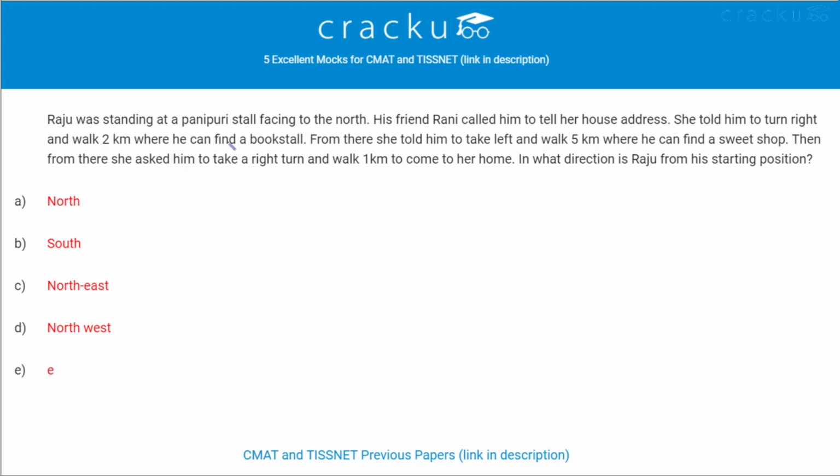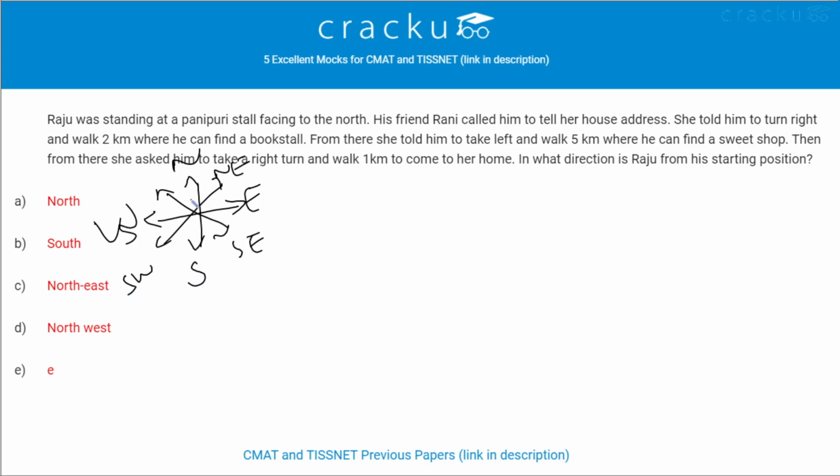Raju was standing at a Pani Puri stall facing to the north. While solving such questions, first we need to draw small direction indicators like this: north, south, east and west. This is northeast and this is southeast. This is southwest and this is northwest. Raju was standing here, he was facing towards north.